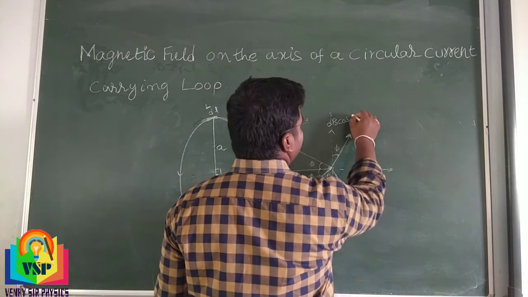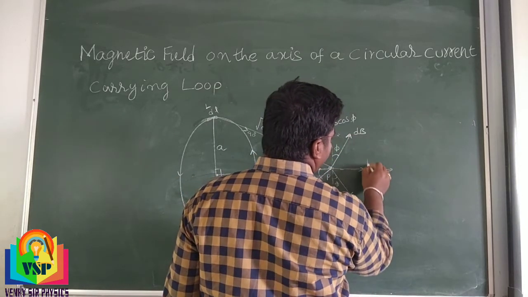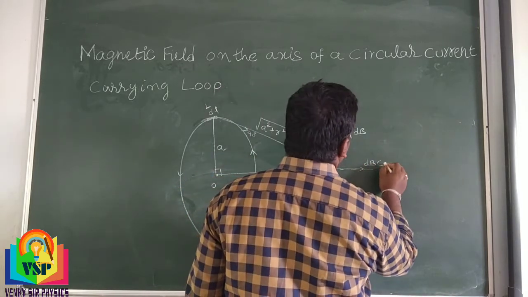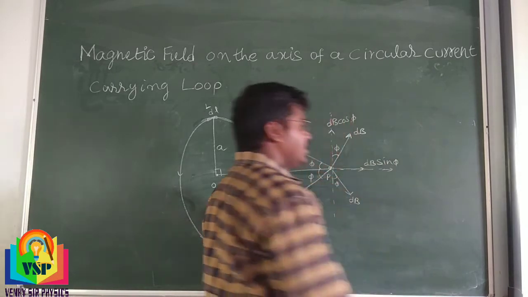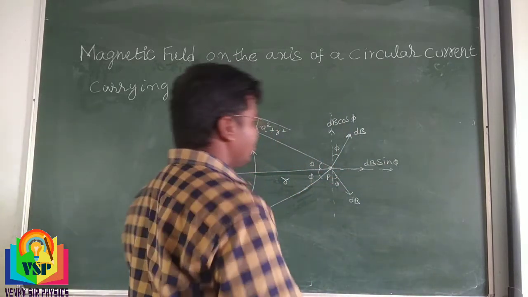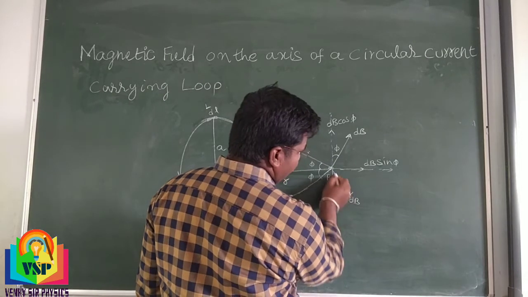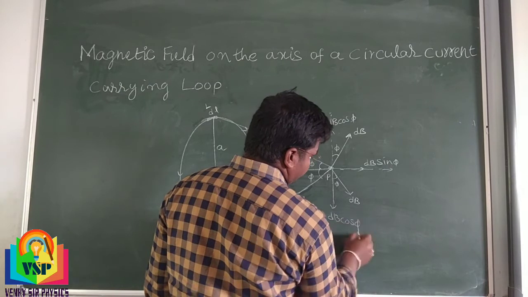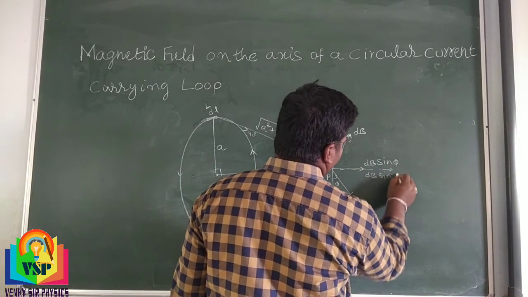Here the angle is not theta but phi. In this direction the projection of dB is dB sin phi, and in the other direction it is dB cos phi.